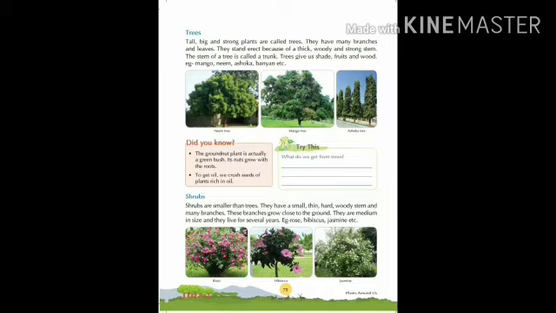Now after learning about tree, come to the shrubs. What are shrubs? So shrubs are smaller than trees. They are not as big as tree. They have a small, thin, hard, woody stem and many branches. These branches grow close to the ground. They are medium in size and they live for several years. Example given here is rose, hibiscus, jasmine, etc. So shrubs are smaller than trees. They are of medium size. Their branches always grow close to the ground and they live for several years.